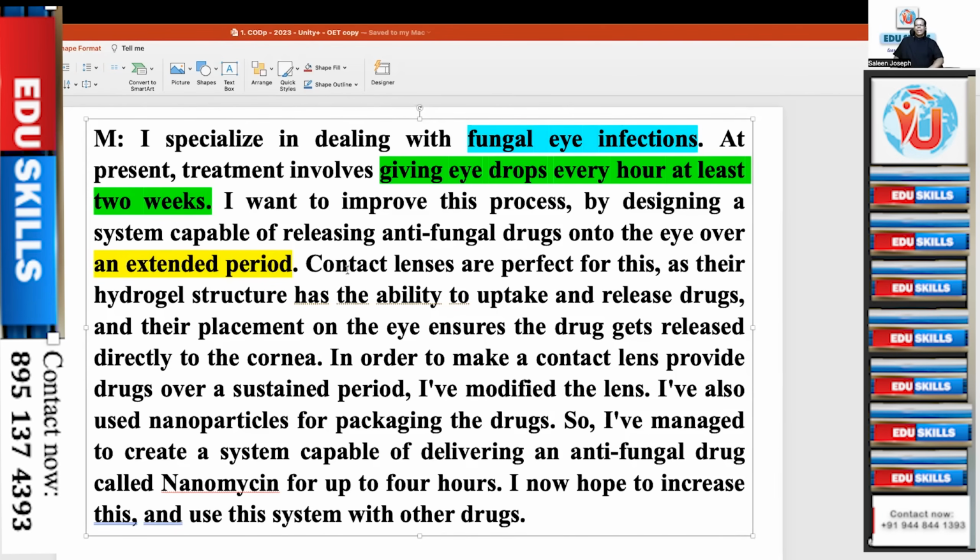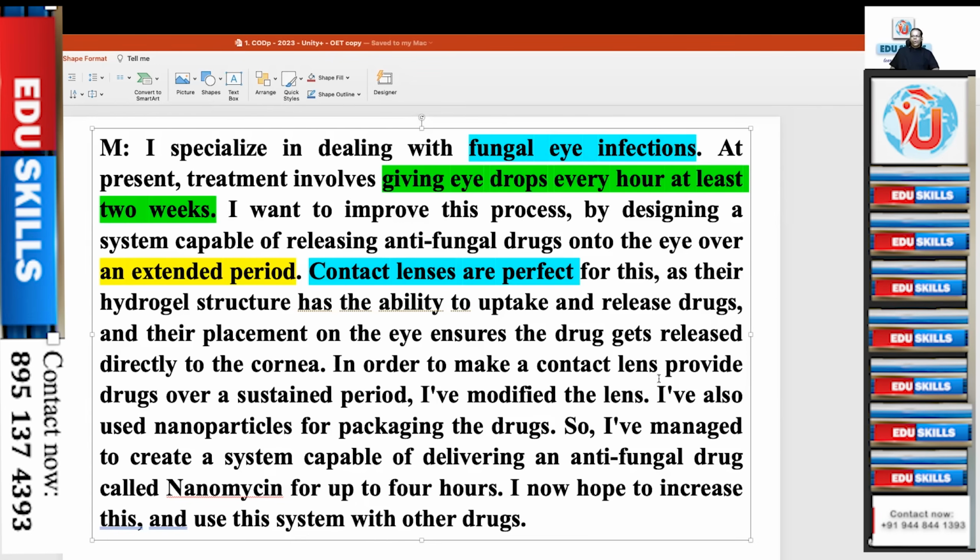Okay, contact lenses. What is the solution? Contact lenses are perfect for this, as their hydrogel structure has the ability to uptake and release drugs, and their placement on the eyes ensures the drug gets released directly to the cornea. In order to make a contact lens provide drugs over a sustained period, they have modified the lenses. The changes they need.